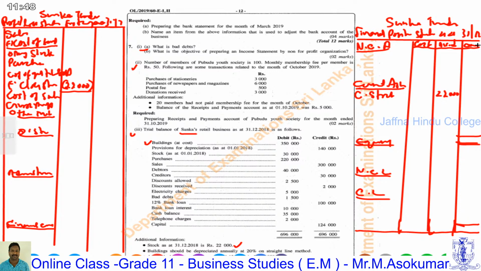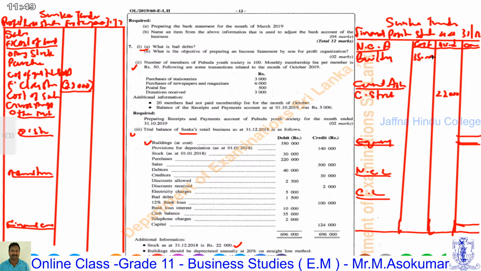In this heading, the building, the cost is 350,000. The annual depreciation for the building, 20% on 350,000, is 70,000.